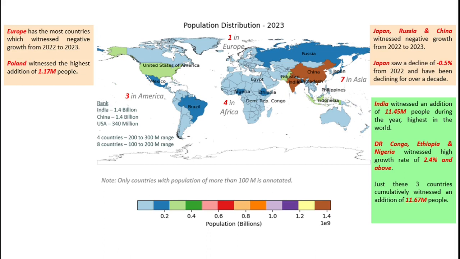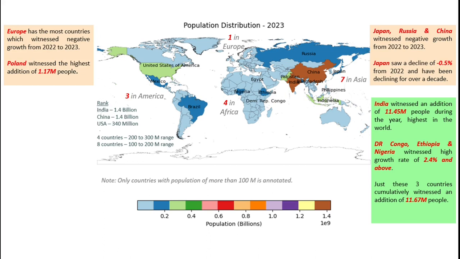In case of Poland, it has been witnessing negative to very negligible growth in the last 2 decades. However, in the last 2 years, it has shown some good momentum, resulting from the Russia Ukraine war. And Romania also has a similar story.